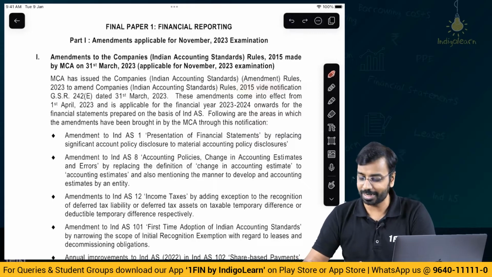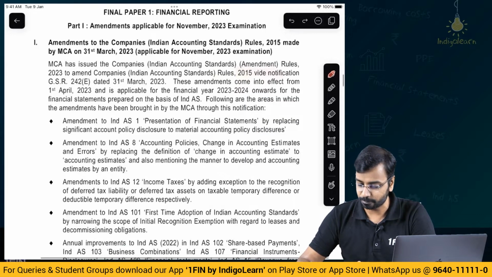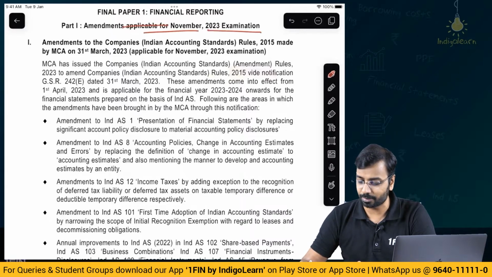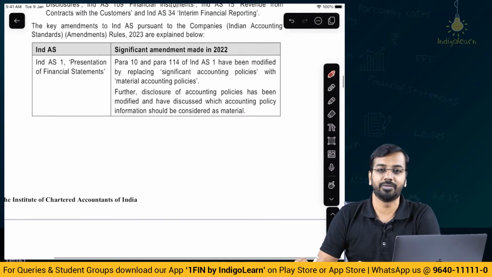So first, let's quickly wrap up the amendments. Amendments applicable for November 23 examination. So there are some amendments, the summary of which has been given here in the table.